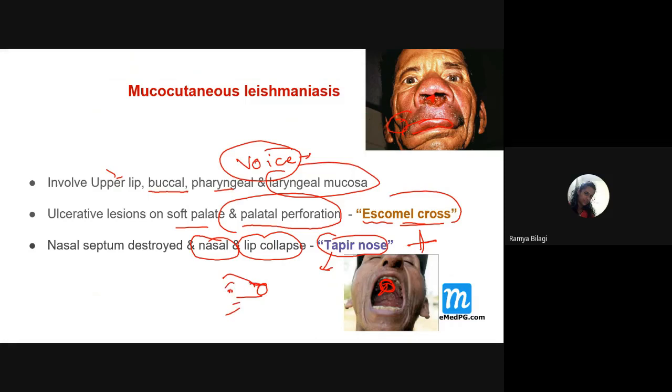The same way, this particular nose also looks like that. There is one animal called the tapir. So once the nose and the nasal septum are affected, then definitely it looks like the nose of that particular animal, that is tapir. That's why it is called tapir nose.